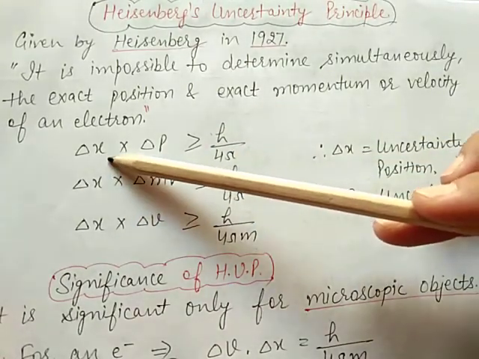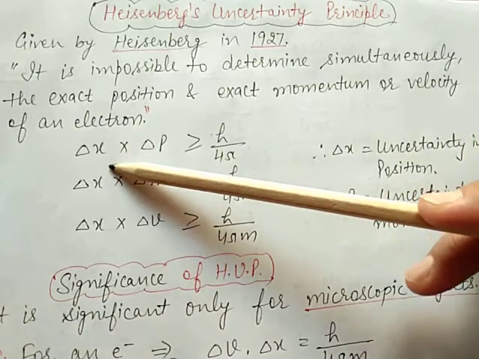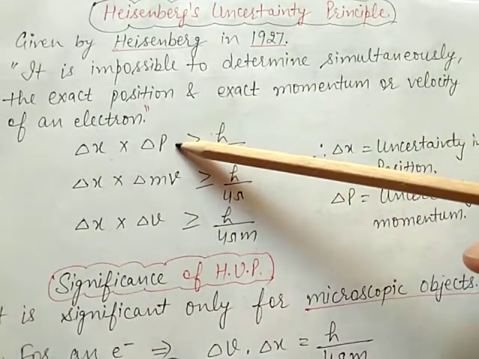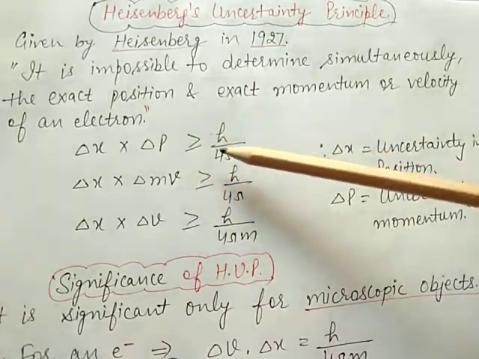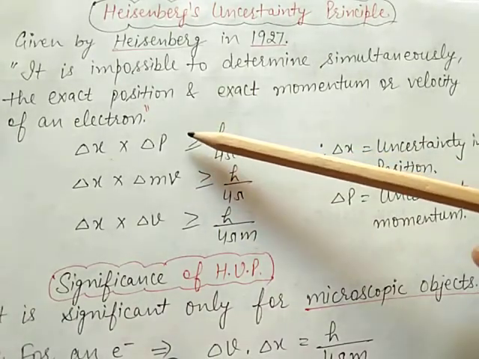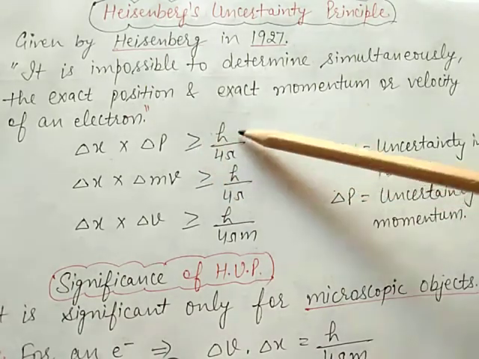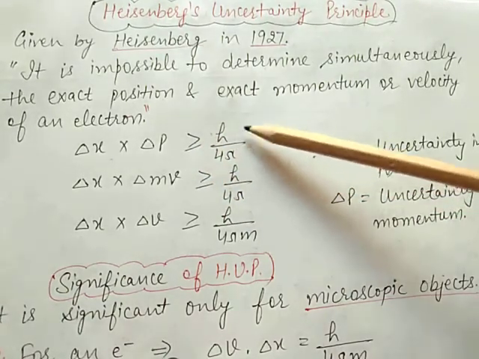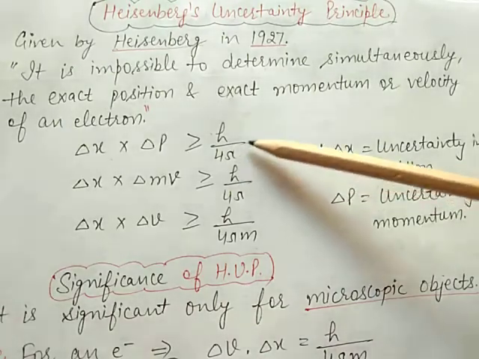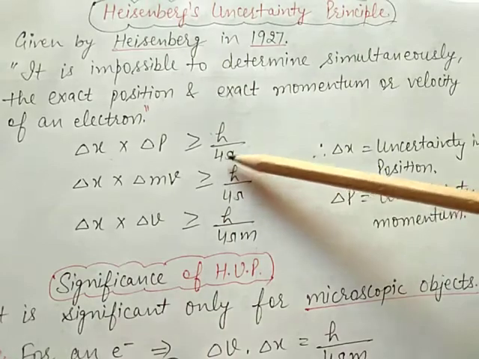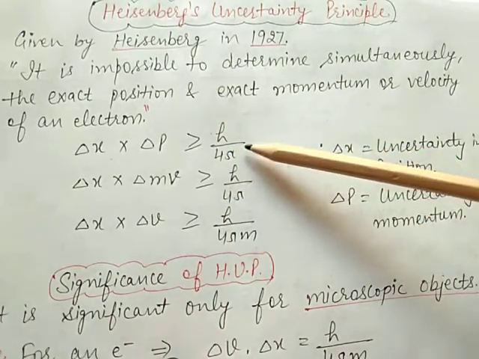It means delta x, the uncertainty in position, into delta p, the uncertainty in momentum, is greater than or equal to h upon 4 pi. h is the Planck constant, and 4 pi is also a constant.